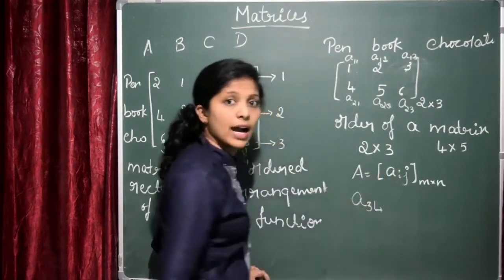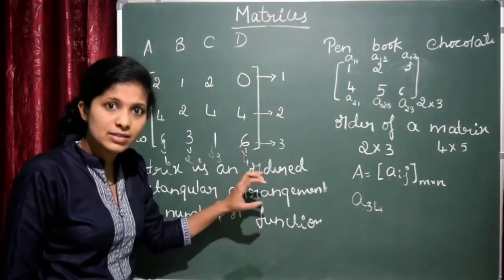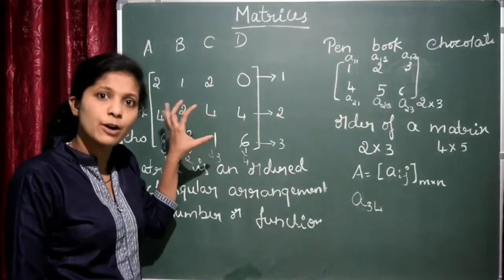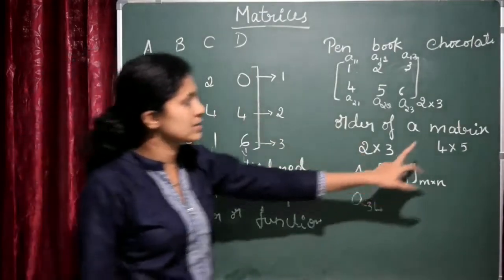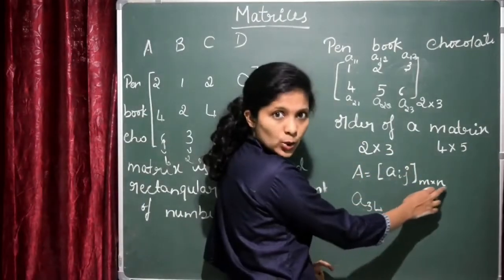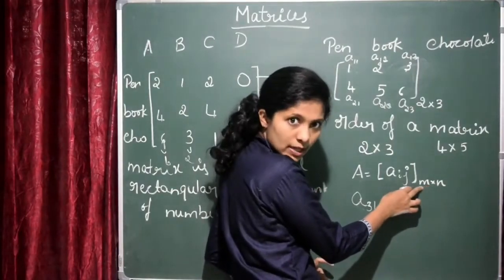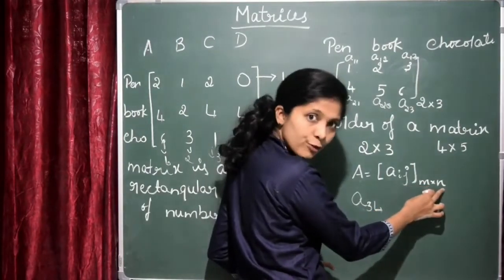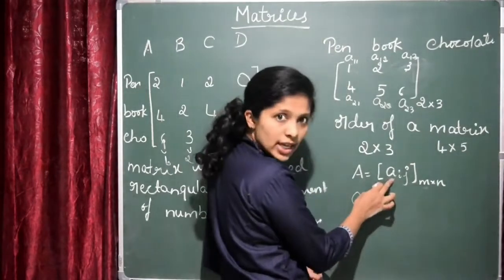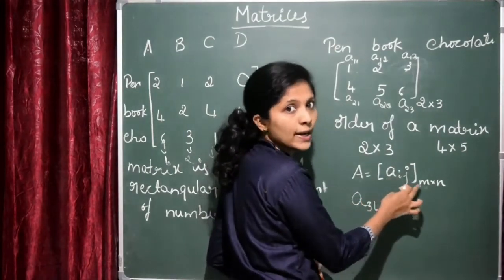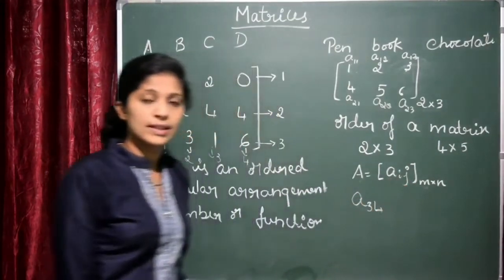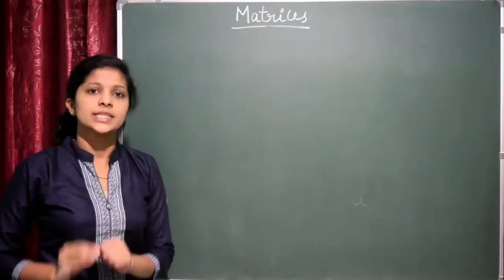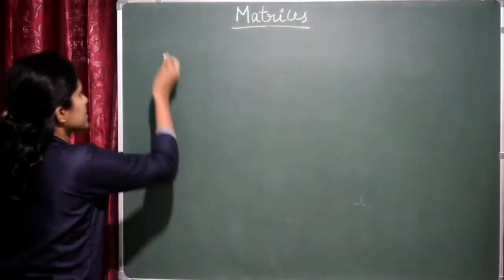Is it clear? I hope you understood this one. Matrix is the rectangular arrangement of numbers. Order of a matrix is represented by m into n. First you have to represent the number of rows by number of columns, and Aij is the element in the ith row and jth column. Is it clear? Let me consider another example so that you can understand it better.